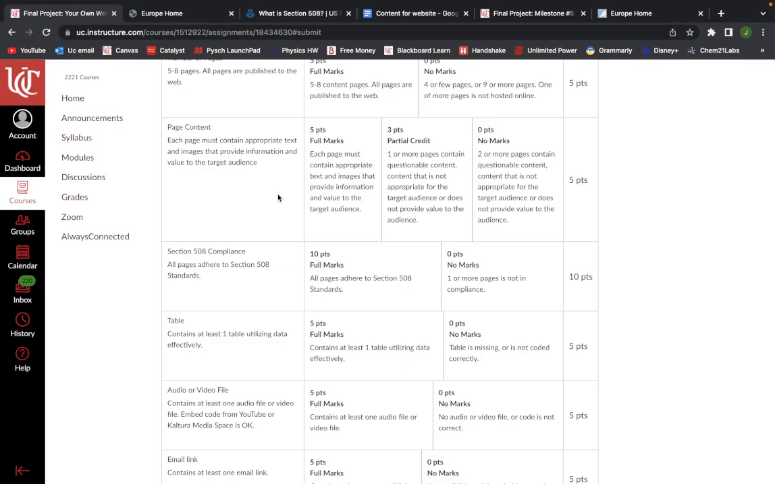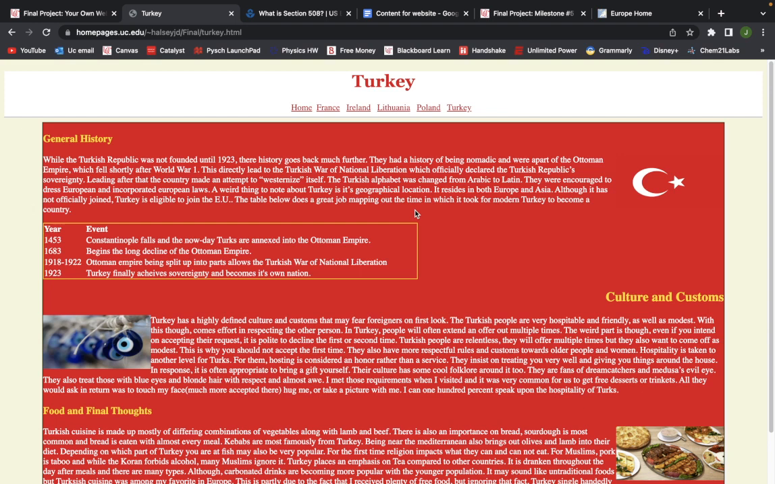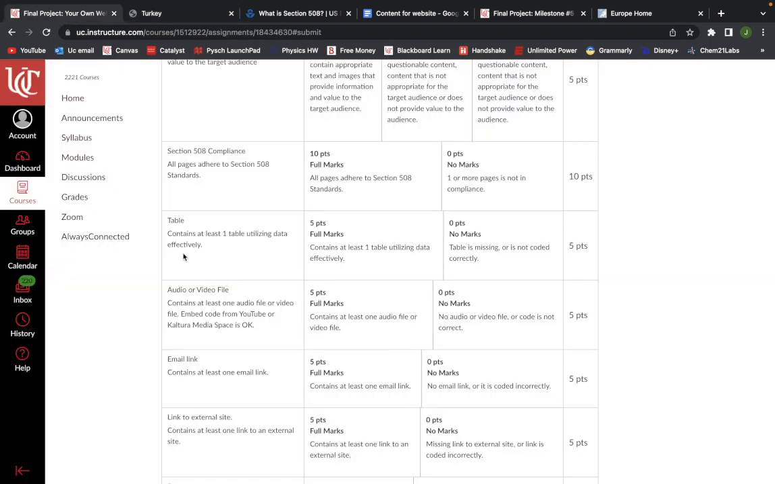So for the table, I used that in Turkey. They have a complicated history with how they were developed. So I showed the fall of the Byzantine Empire into the Ottoman Empire, the slow decline, when they started the revolution and when they achieved sovereignty. So that is the table.